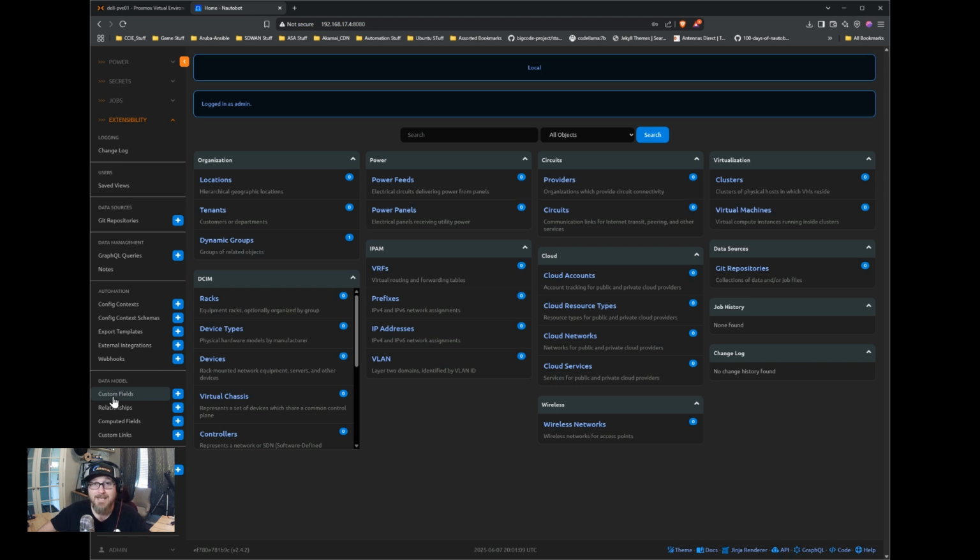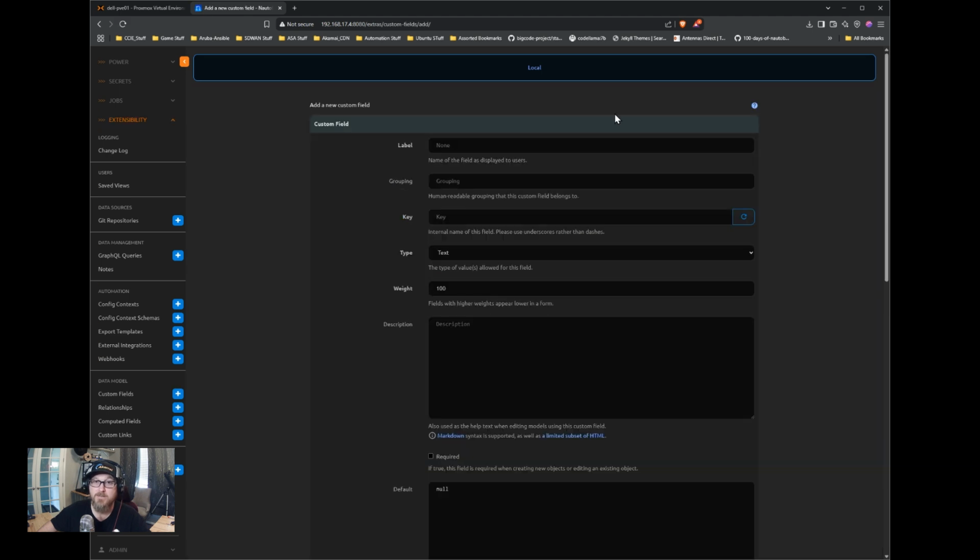And so what's nice is we can manage all of this from the GUI, which is great, because you go in here, if you need to add something really quick, you can just click this plus button and you have a bunch of options. You can group them by specific groupings. So like in our case, maybe we want to use OSPF as a grouping. The other thing too is you can provide this key. So this would be the name.